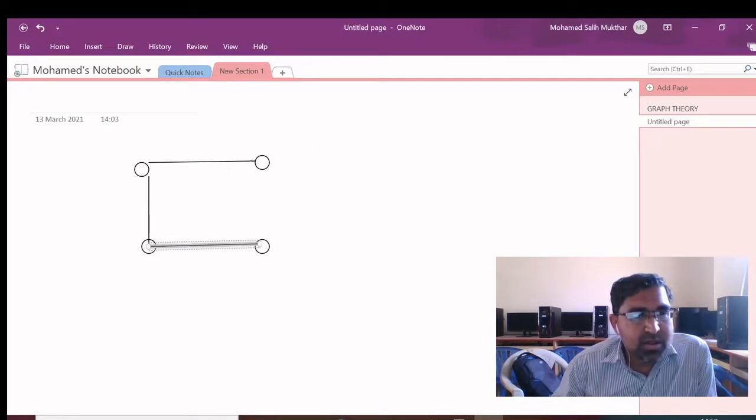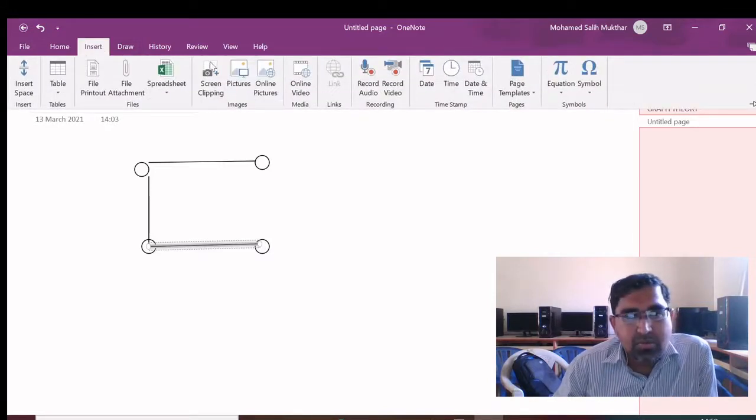We call these all nodes or vertices, and these we call edges. In a graph, very important, the vertex set should be non-empty, that means at least one vertex, but the edge set may be empty.